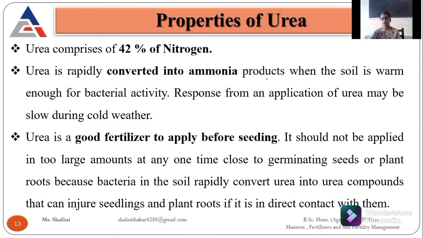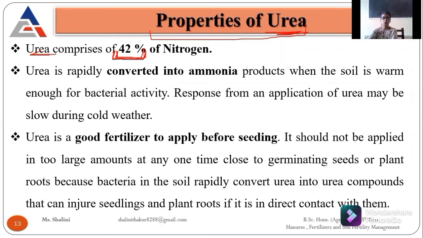Then the next and the main nitrogenous fertilizer is urea. As you all know, if we want to apply nitrogen, we are using urea in a high amount in our fields. Okay, so this is the major nitrogenous fertilizer which we are using all over India, or I can say all over the world, but it depends upon the soil type. In our country, we are using urea as a basic nitrogenous fertilizer because it contains the maximum content of nitrogen, near about 42% nitrogen.